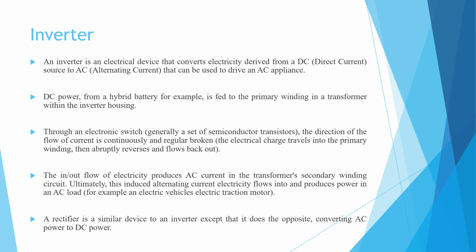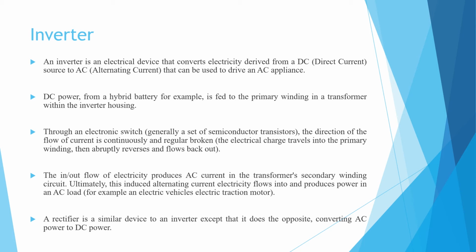The direction of the flow of current is continuously and regularly broken. The electricity charge travels into the primary winding and then abruptly reverses and flows back out.